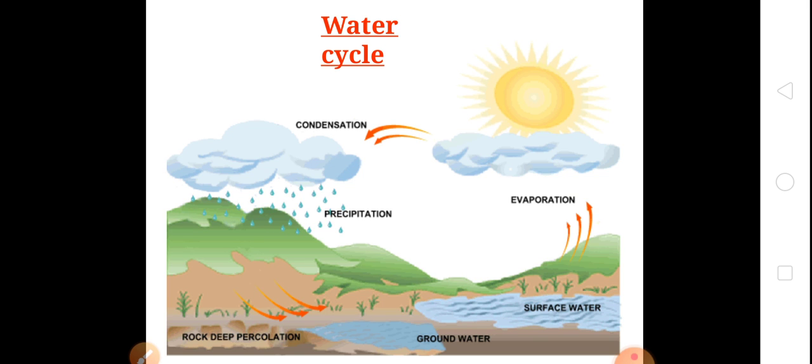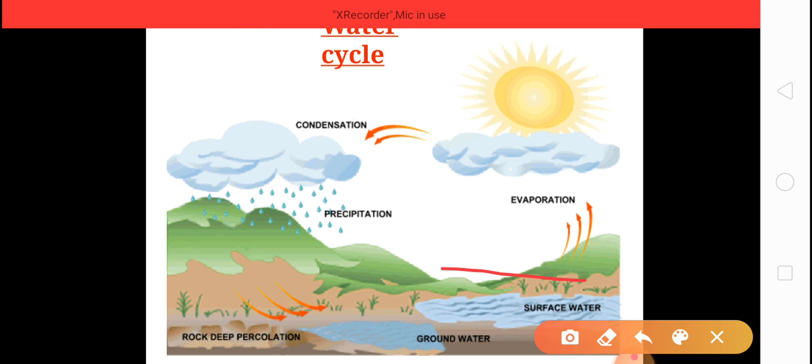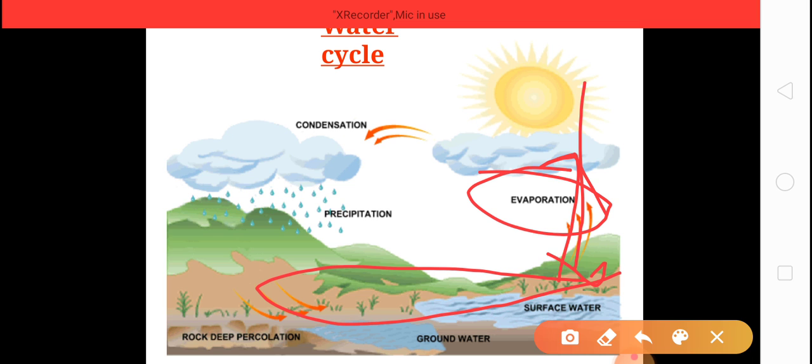Okay, now see in this picture, children. First of all, this is the sea water, groundwater. Here the sun heats the sea water and river water, and this evaporates and goes upward. This is evaporation. Next is condensation, when evaporated water cools and condenses to form clouds.